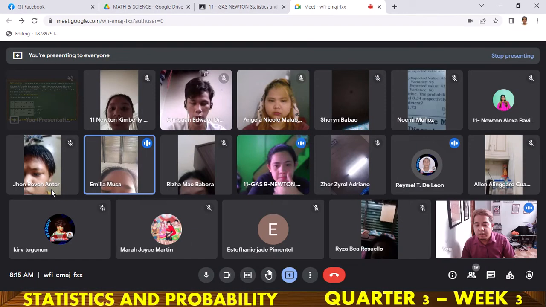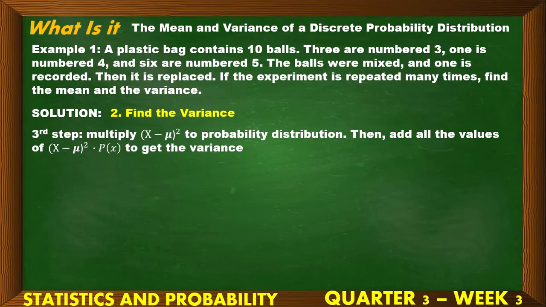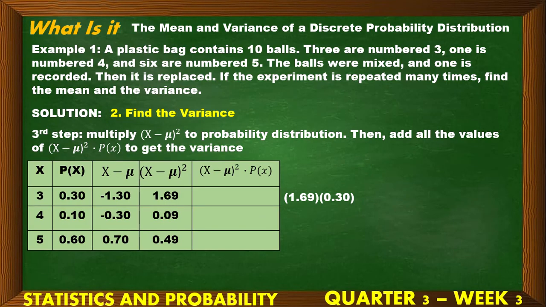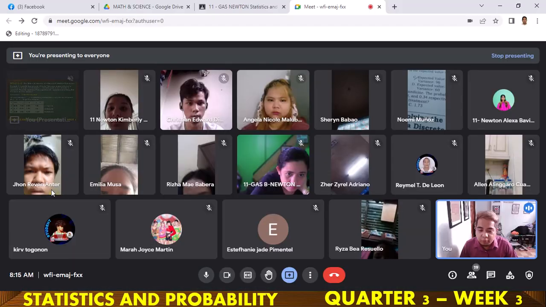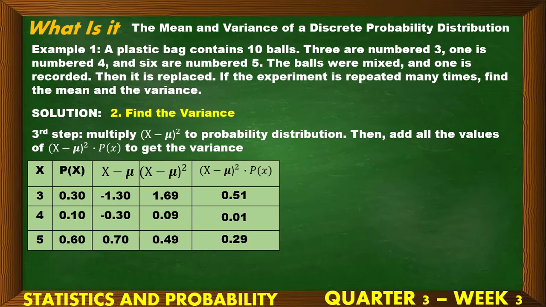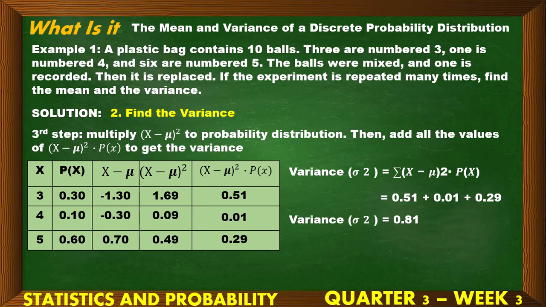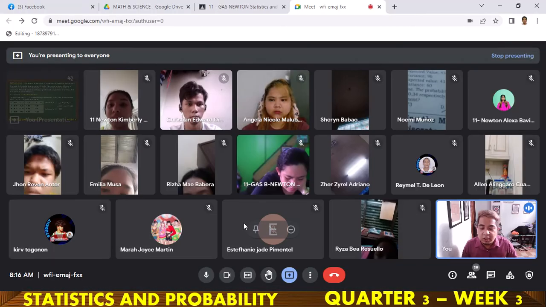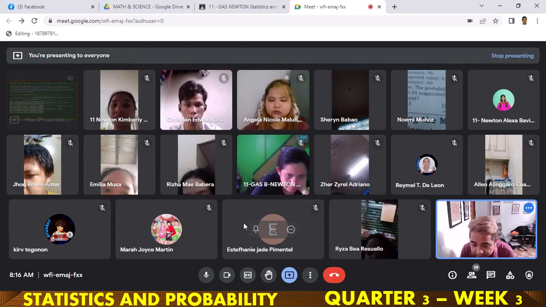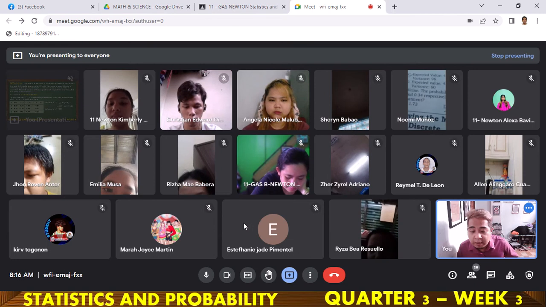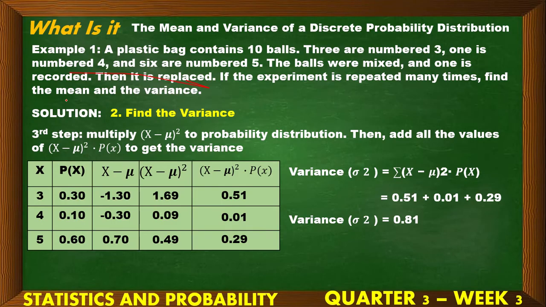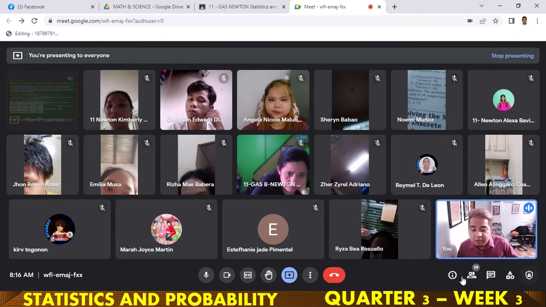And next step natin is to multiply by the probability. So next natin multiply. That is 0.51 and then 0.01 and then 0.29. Since we have done the table, all we have to do is just add their value. Okay, now so adding their value, we now have the variance which is 0.81. No? Although class sa problem naman kasi ang focus lang natin is the mean and the variance. Solve na rin natin ang standard deviation.